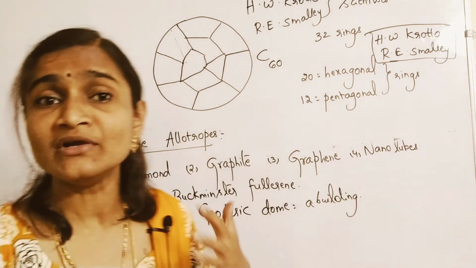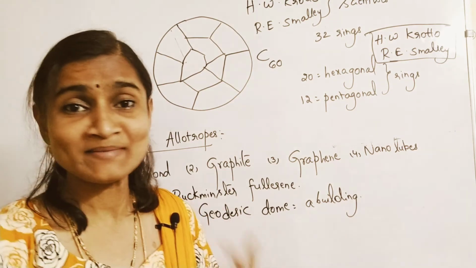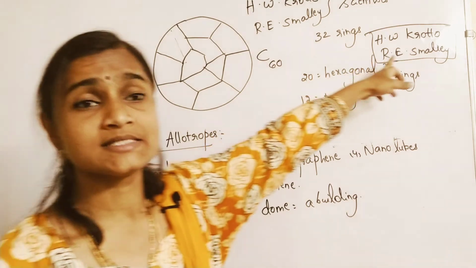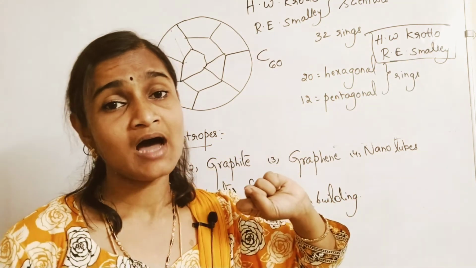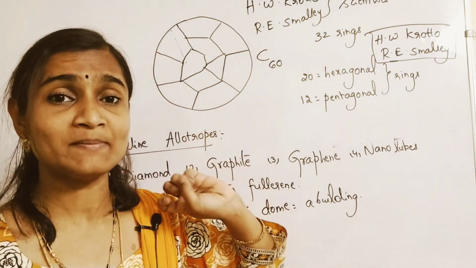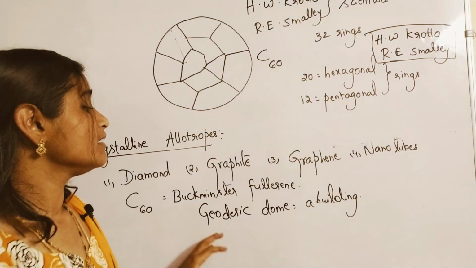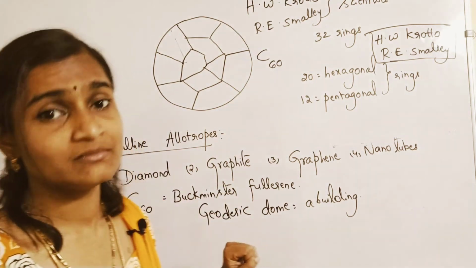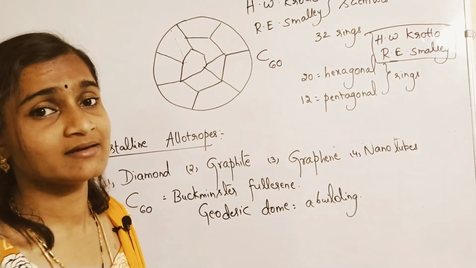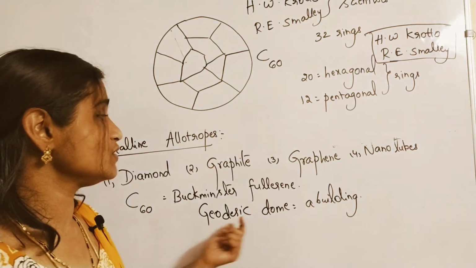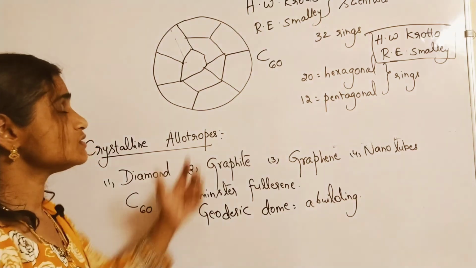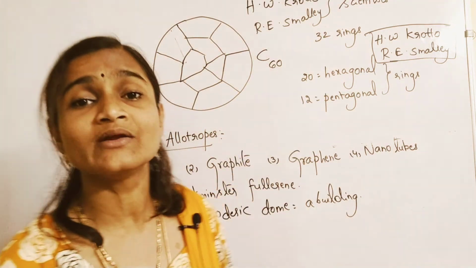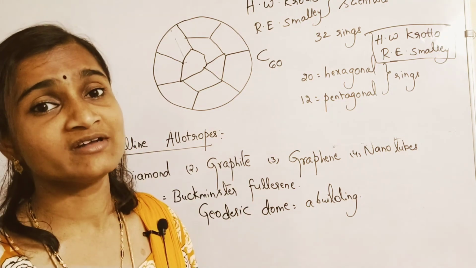So Buckminster Fuller is nowhere related to chemistry. He is an architect. The scientists are H.W. Kroto and R.E. Smalley, who discovered Buckminster fullerene, but they named it after the famous architect Buckminster Fuller, who constructed the geodesic dome. So it consists of 60 carbon atoms in the form of 20 hexagonal rings and 12 pentagonal rings.